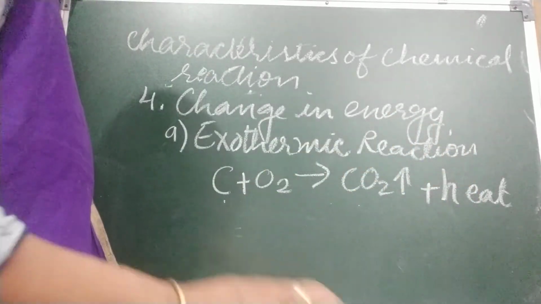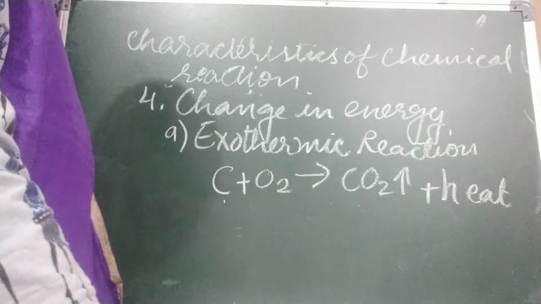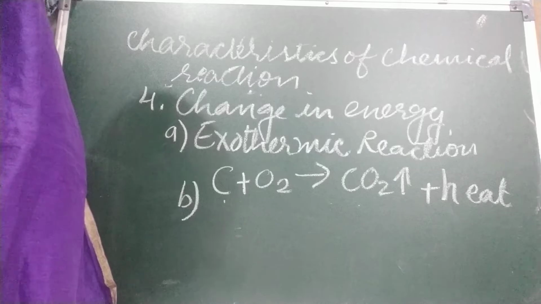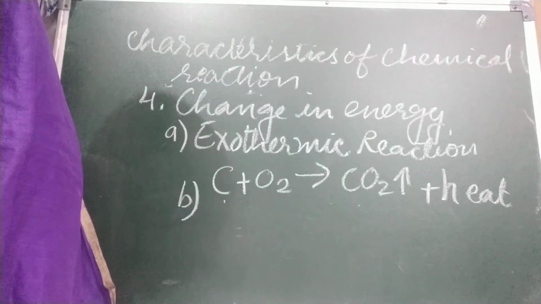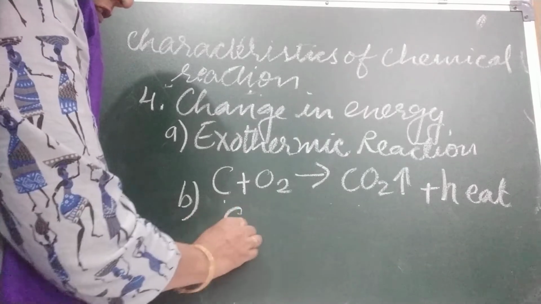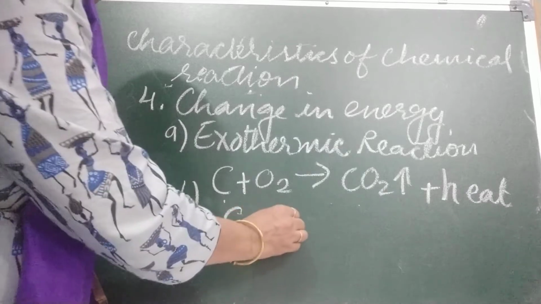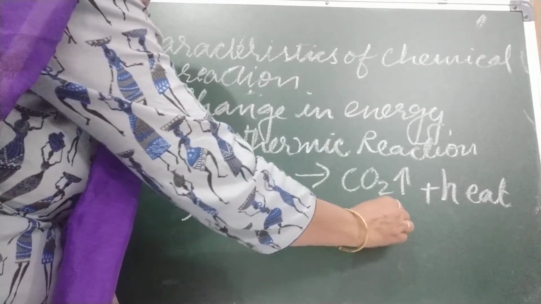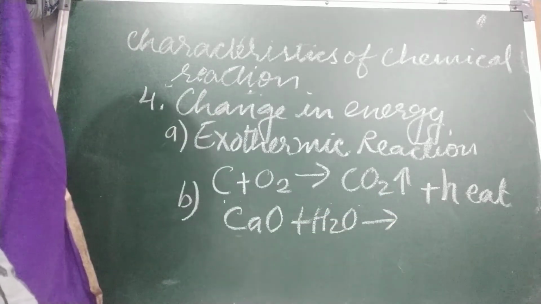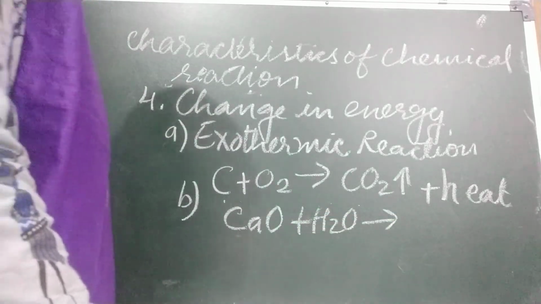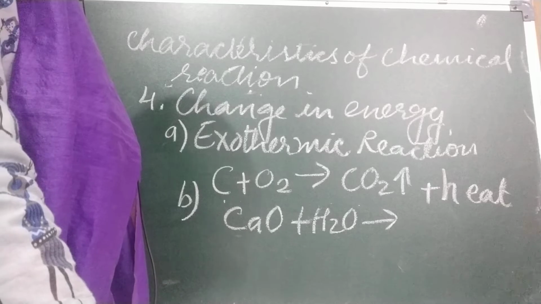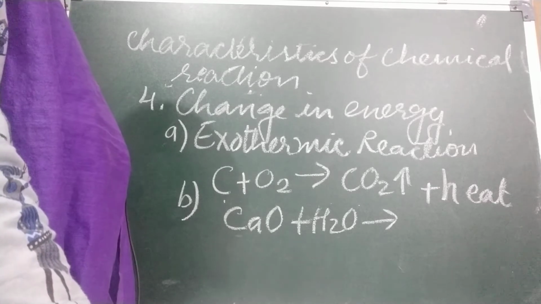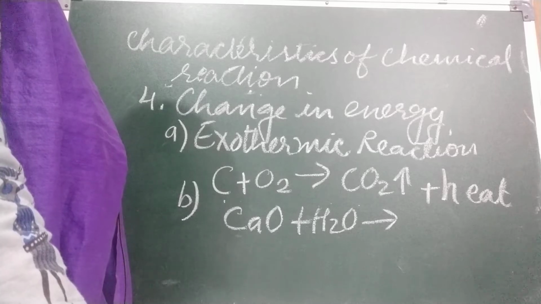The second example: when water is added to quicklime. This experiment you can do at home. You buy quicklime from the shop, and then you add water. Be careful, do this experiment with the help of your parents. Heat is evolved and the water becomes very hot.